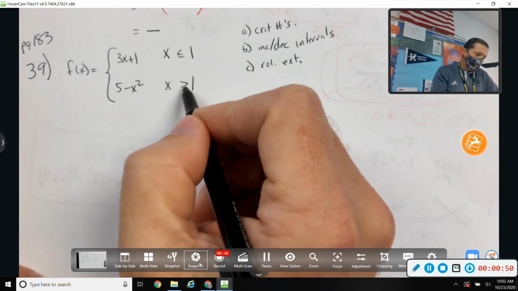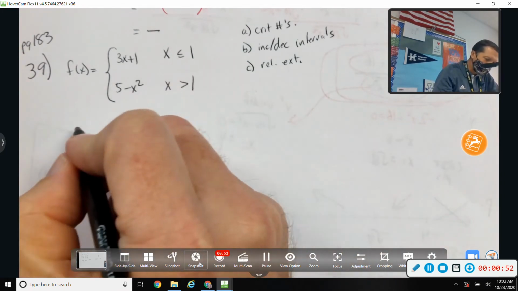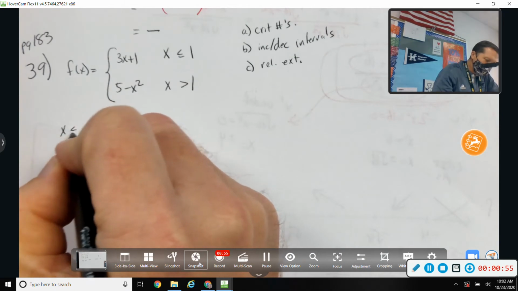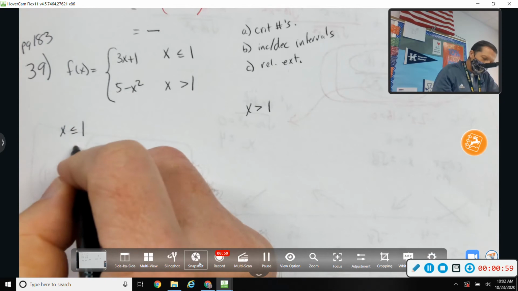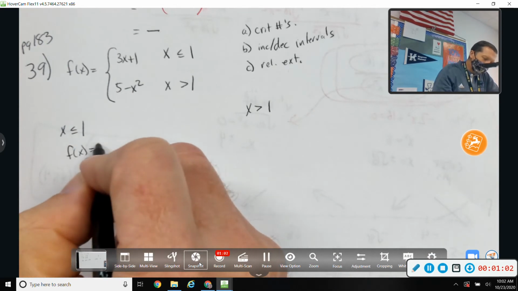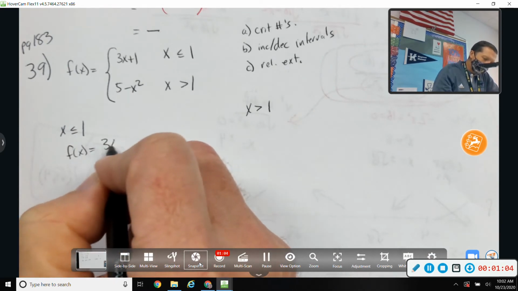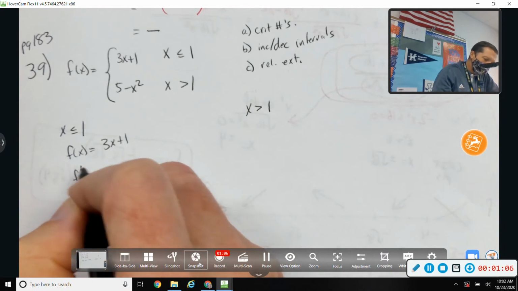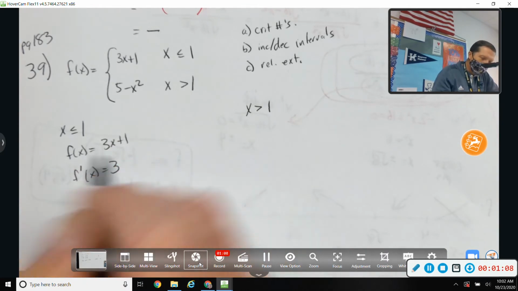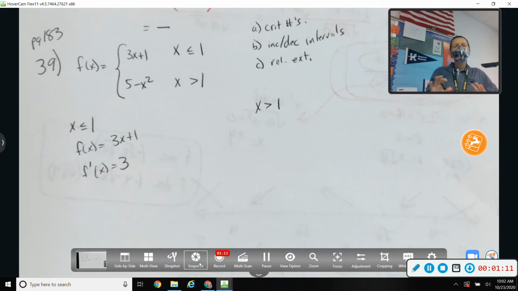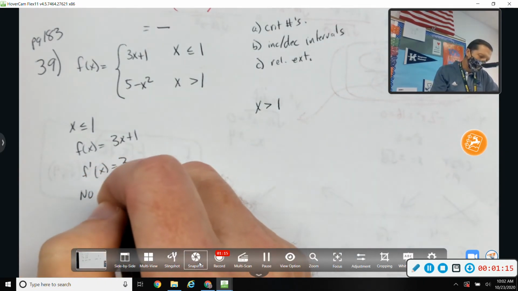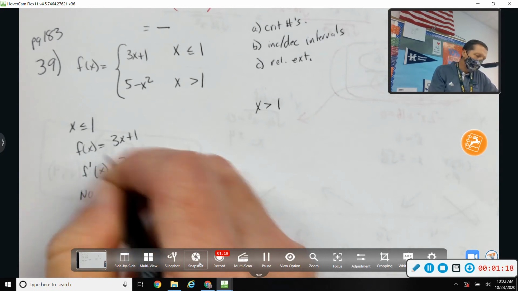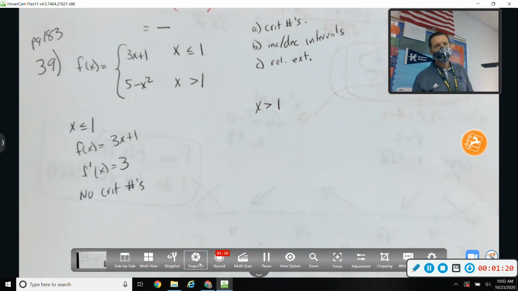But something's going on at 1, so I need to be real careful at 1. Let's first go less than 1 and greater than 1. So less than 1, f of x is 3x plus 1. So f prime is 3. So there's no critical numbers, because that's never 0, it's never undefined. So no critical numbers less than 1. Greater than 1, I don't know, but less than 1, no critical numbers to worry about.